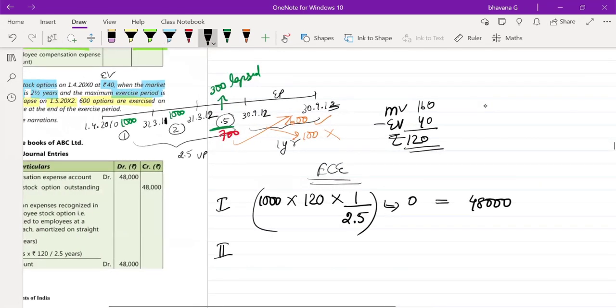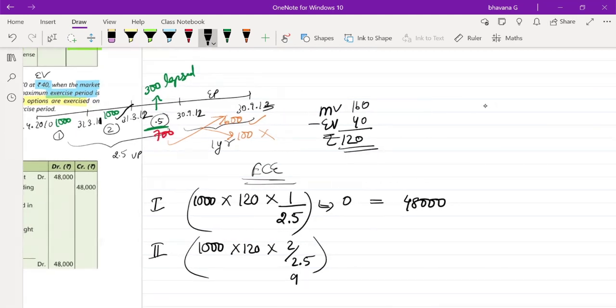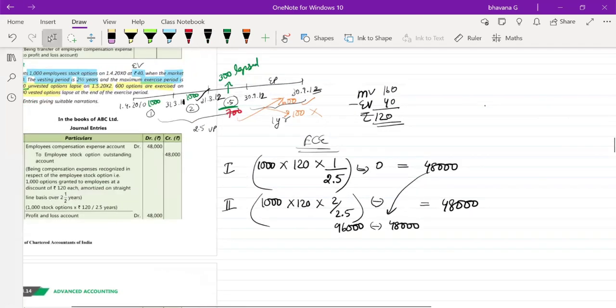In the second year, it is going to be again 1,000 options. 1,000 into 120 into 2 by 2.5. So it is going to be 96,000. This is going to be 96,000 minus, have you already recognized something? Yes, we have already recognized this 48,000. So minus 48,000. Second year, how much do you have to recognize? You have to recognize 48,000 again. Okay. So is the first 2 years entry clear?